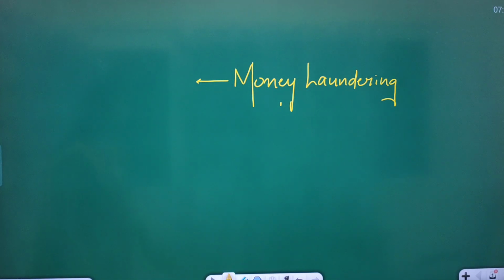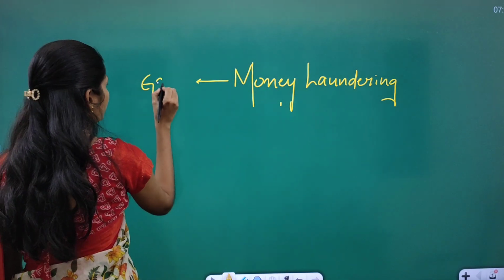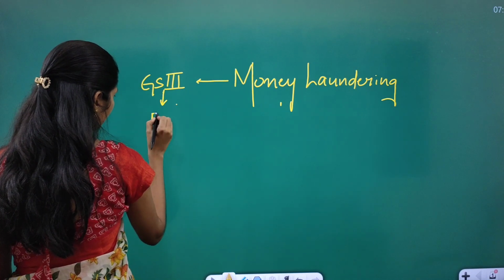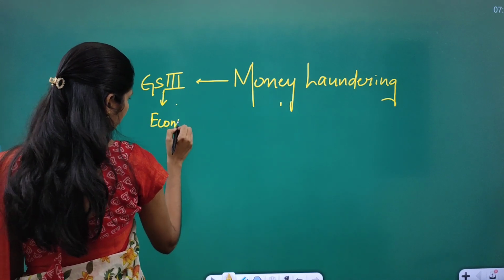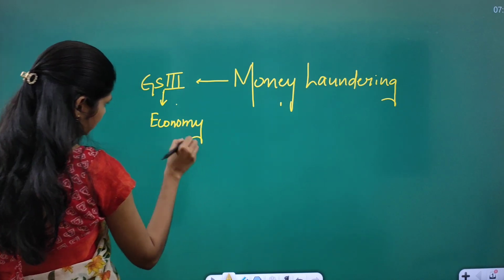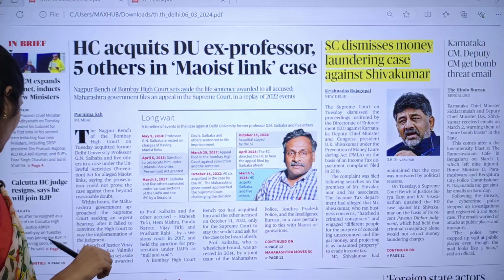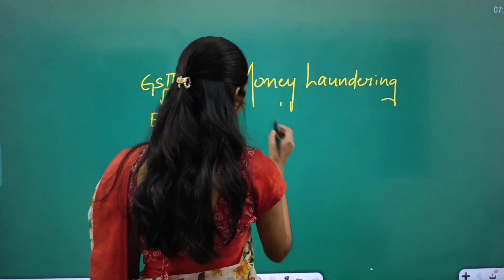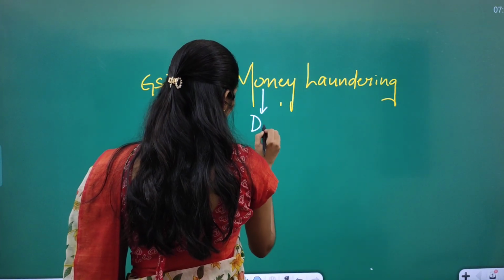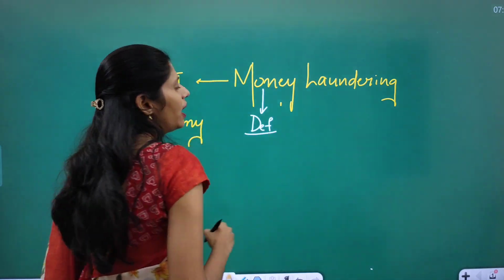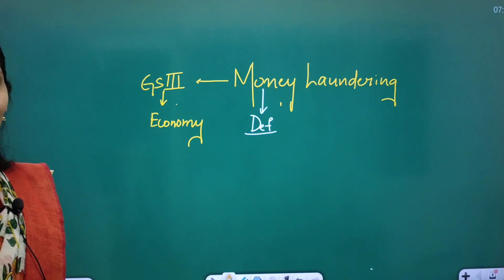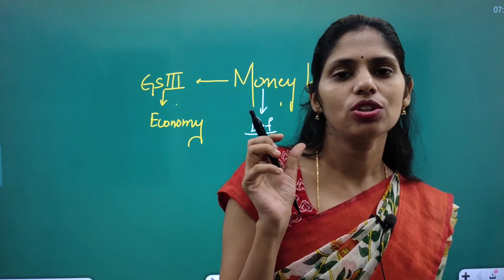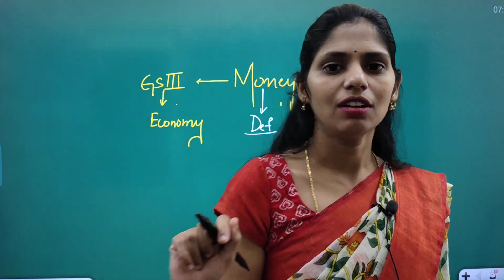This article is important from your GS paper 3 under economy. Now let us see the different dimensions. You have to know the definition. One more tip I want to give here is, whenever you are writing a definition, try to write an authenticated definition.